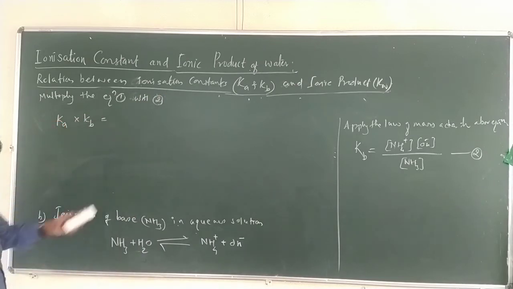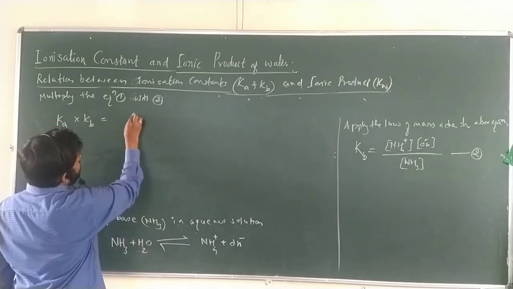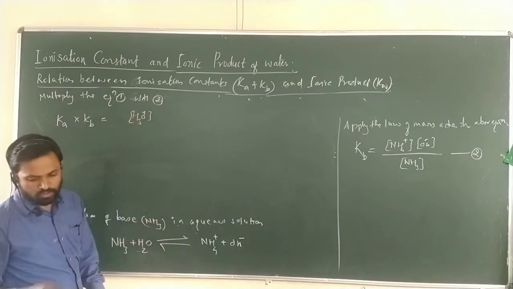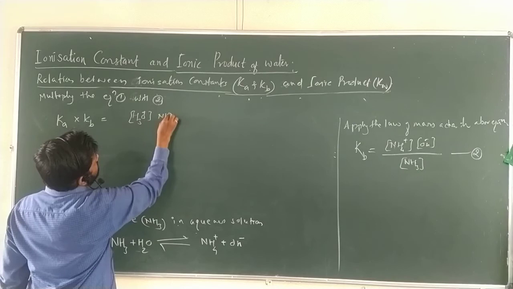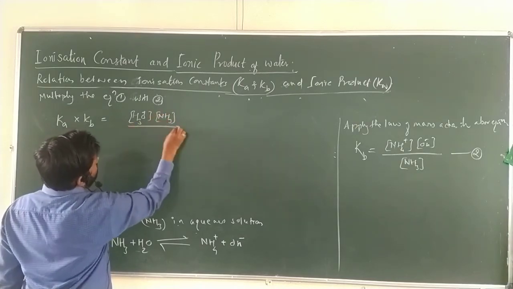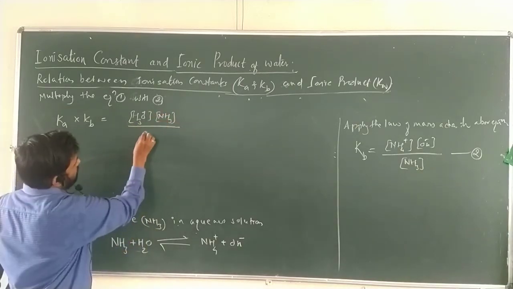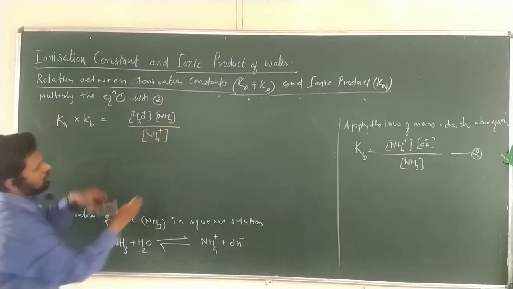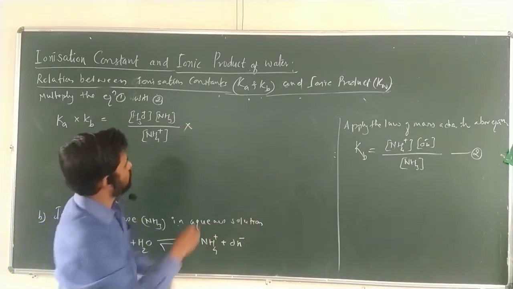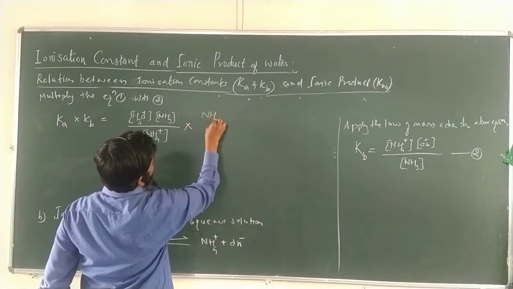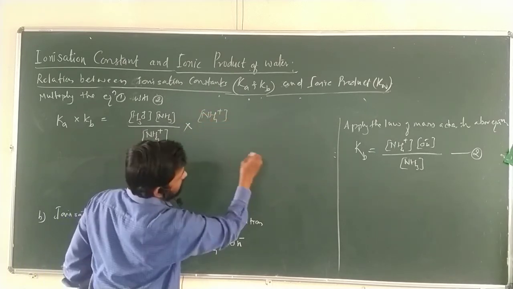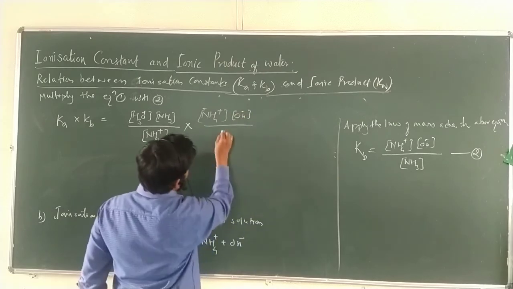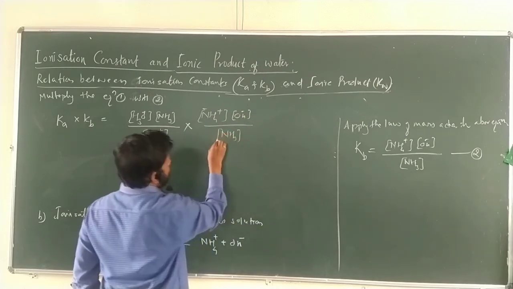Ka is equal to molar concentration of hydrogen ion multiplied by molar concentration of ammonia divided by molar concentration of NH4 plus. Now multiplied by equation number 2: molar concentration of NH4 plus multiplied by OH negative divided by molar concentration of ammonia.